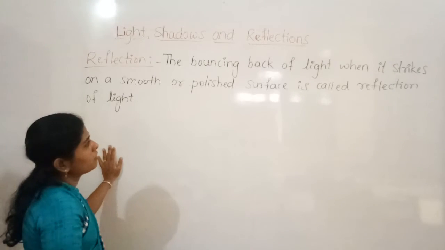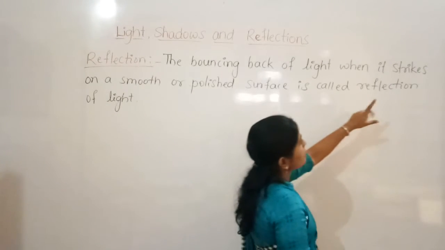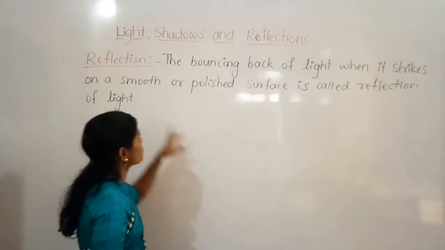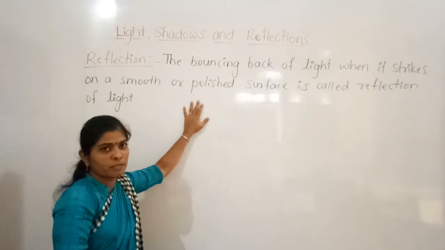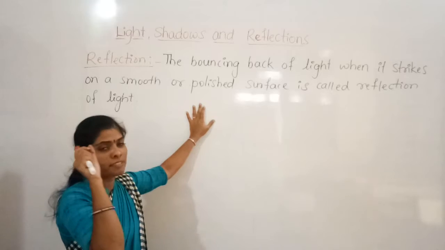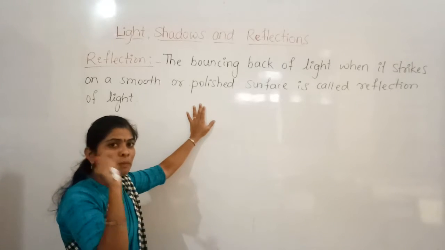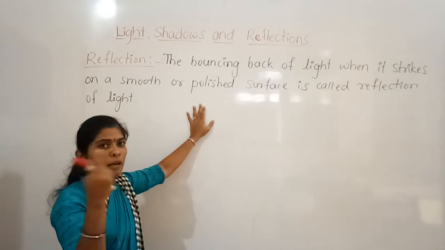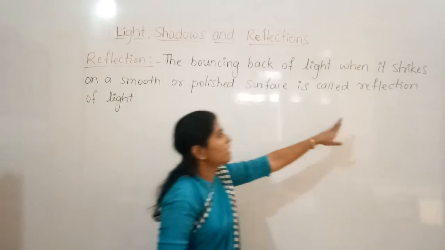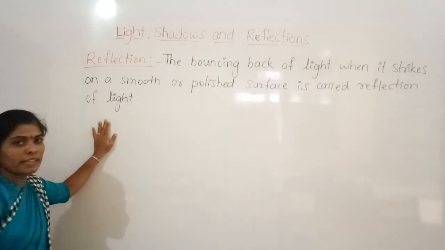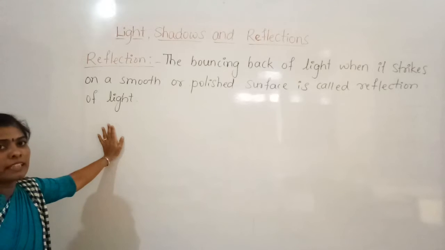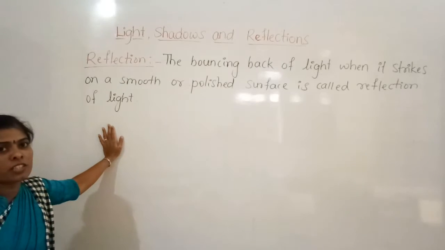So when a light ray strikes, hits or falls on a smooth or polished surface, it bounces and comes back. That is what we call reflection of light. And the image we get in the mirror is the reflection.